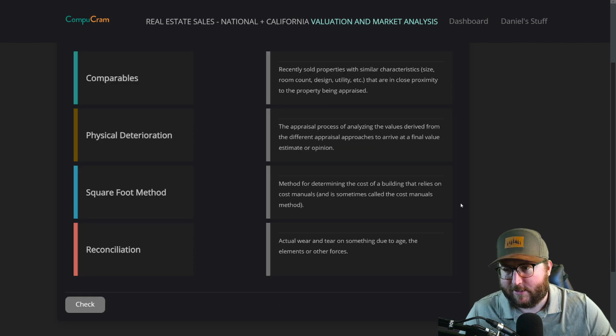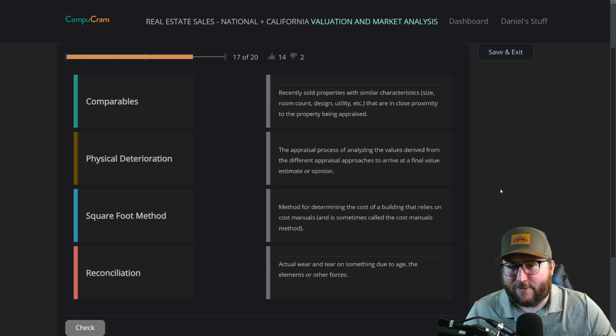You following? All right, next, final 4 words. Comparables, physical deterioration, square foot method, reconciliation. Definitions: recently sold properties with similar characteristics, size, room count, design, utility that are in close proximity to the property being appraised.